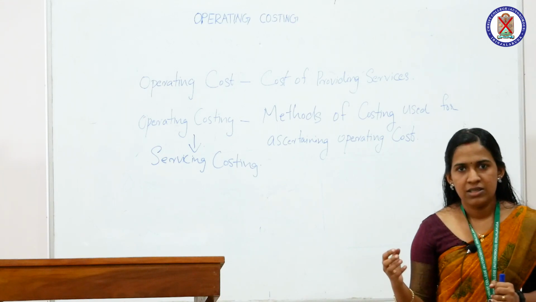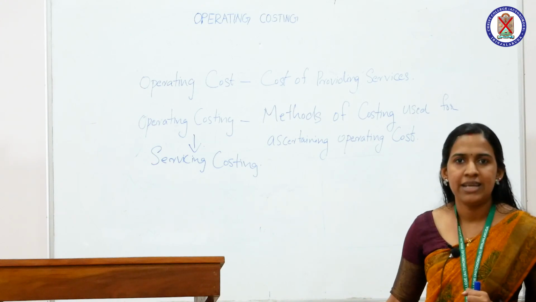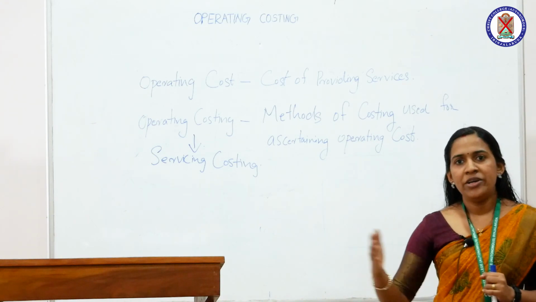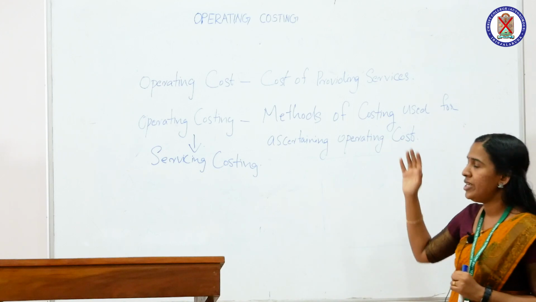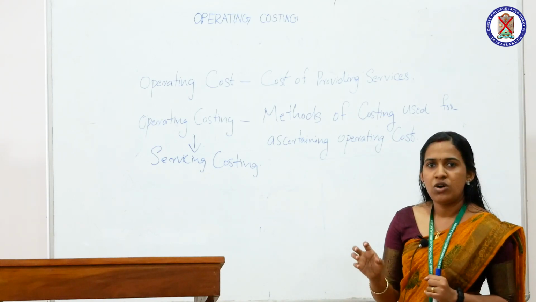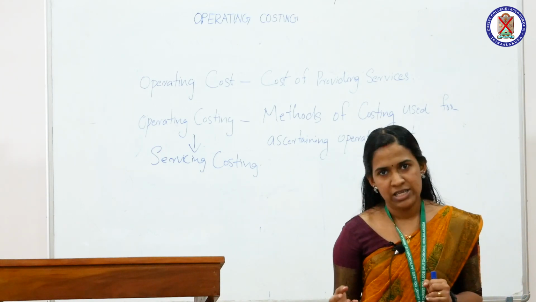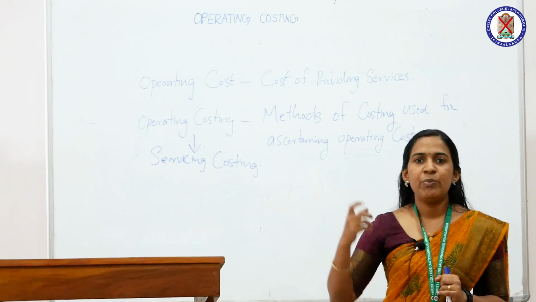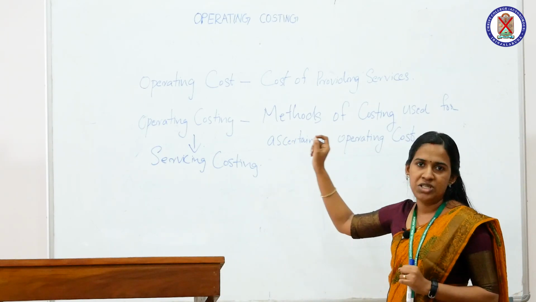All these different types of cost units are discussed later. Another important feature is that the operating cost of a service is ascertained through the preparation of an operating cost sheet.